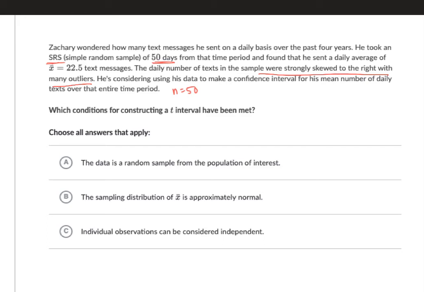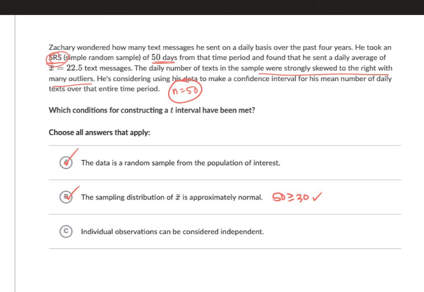So number one, random sample, yes, it says SRS, so that condition is met. Sampling distribution is approximately normal. Well, since n was 50, 50 is greater than or equal to 30, so that condition is met. So even though it says that his sample was strongly skewed right, his sample is large enough that it would meet that condition. Then it says individual observations can be considered independent.